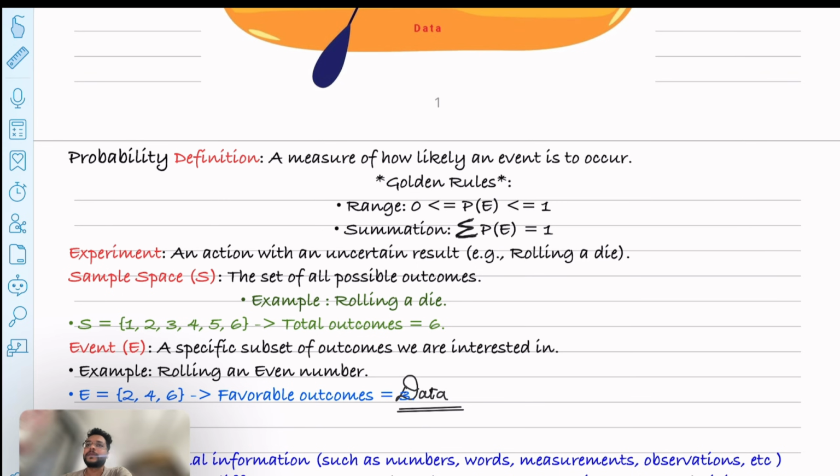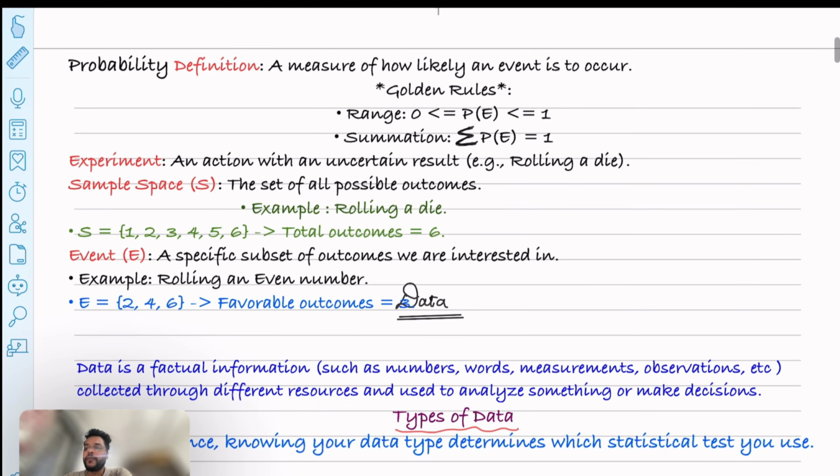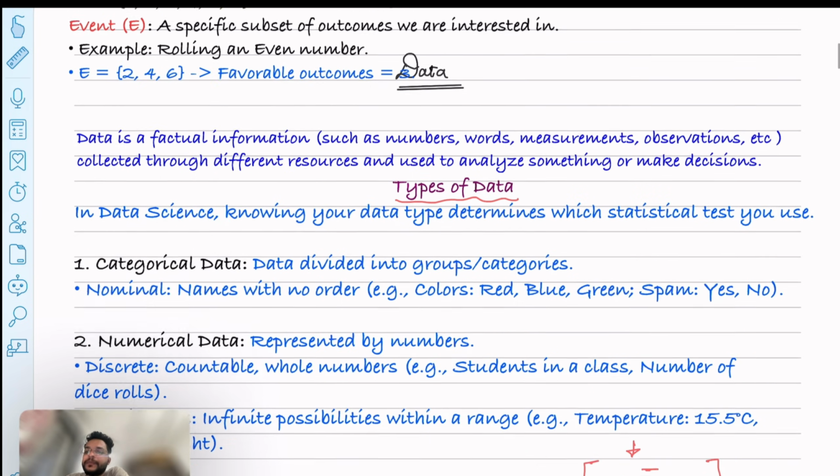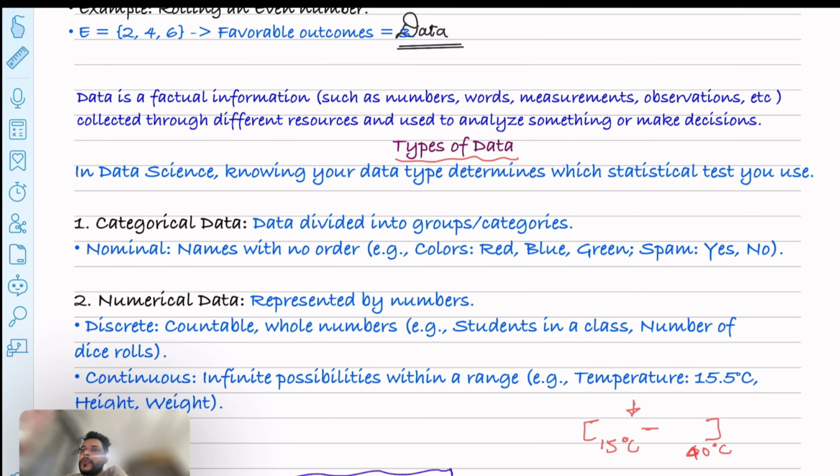Right? Now let me walk you through the data and types of data. Before statistics, we must understand the data. There are two main types of data, categorical and numerical. When the data is divided into groups or categories, there can be two more types inside it. Data can be nominal or it can be ordinal. For example, in Zee5 or Netflix, you have seen the movie genre, right? The movie genre can be action or comedy. There is no order inside this data.